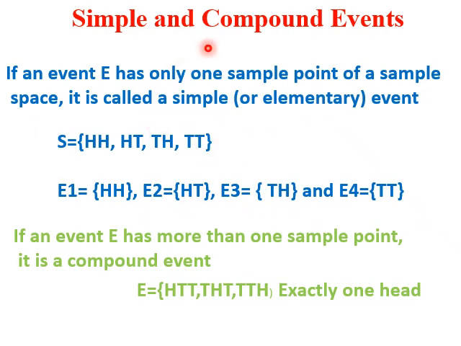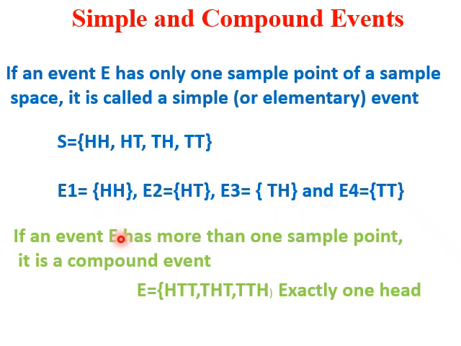What are simple and compound events? If an event has only one sample point of a sample space, it is called a simple event. For tossing two coins at a time, HH, HT, TH, TT are the possible outcomes. Each of these is a simple event. So E1 is HH, E2 is HT, so E1, E2, E3, E4 are all simple events.